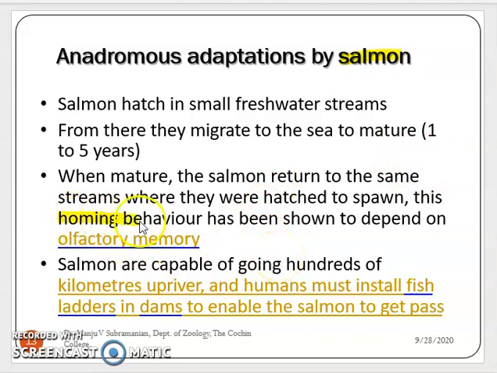This homing behavior has been shown to depend on olfactory memory. So for laying eggs, the salmon moves from the marine water to the freshwater, and the young salmon that hatch in the freshwater return from the freshwater to the seawater. They show a type of homing behavior, and the memory is a type of olfactory memory, and they are capable of going hundreds of kilometers upriver.